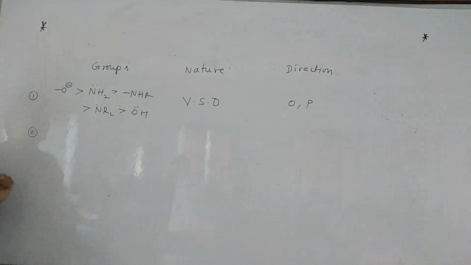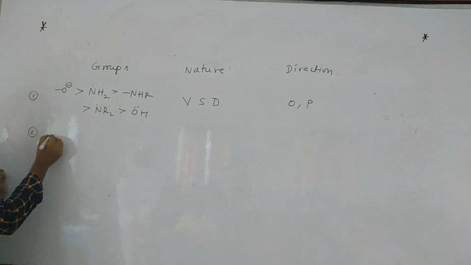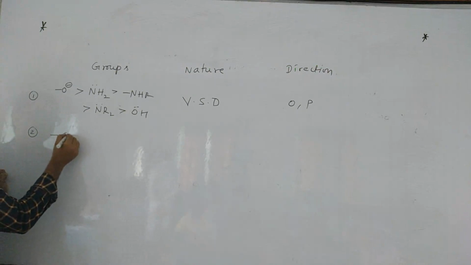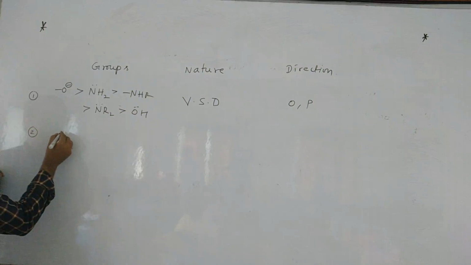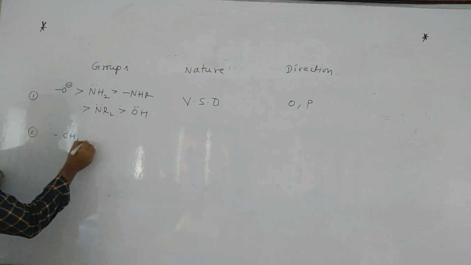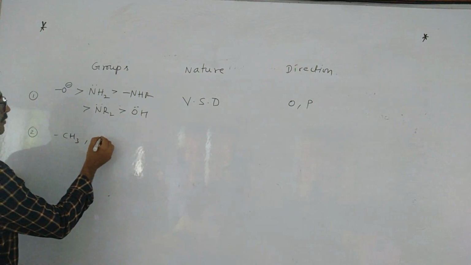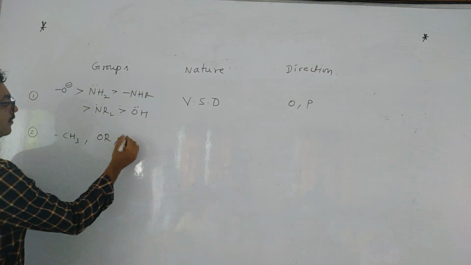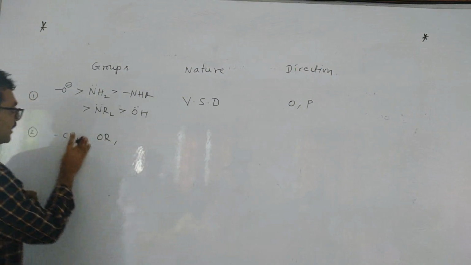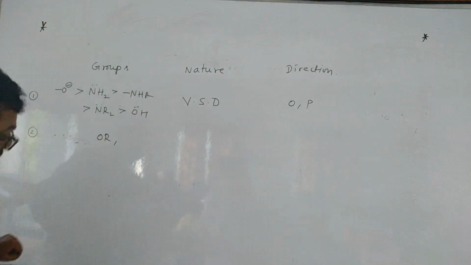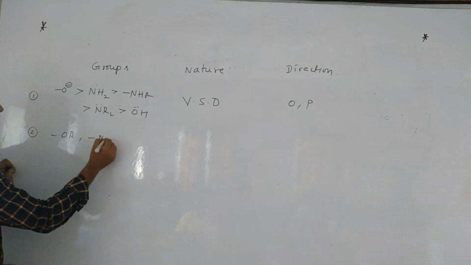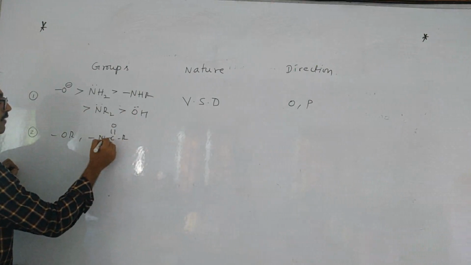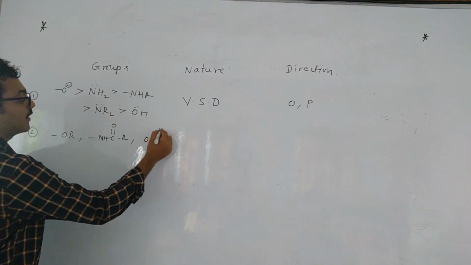Clear? Now if you take CH3, OR, ester groups, and these three: OR group, NHCOR, HCOR and OCOR.